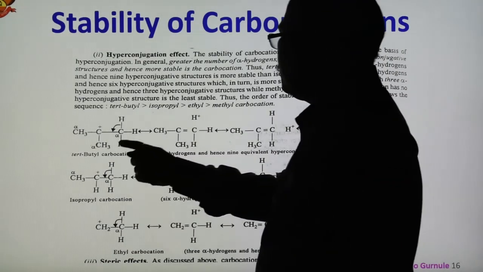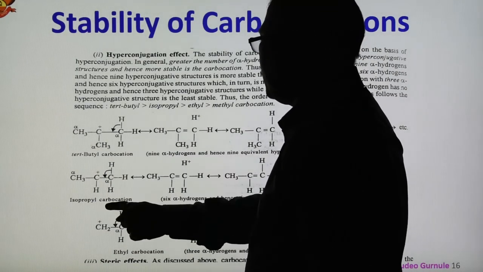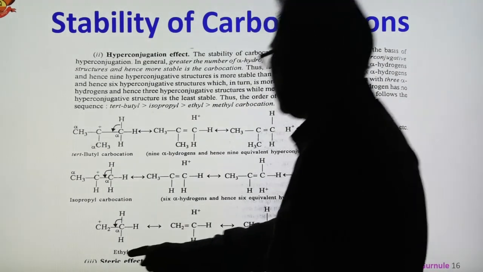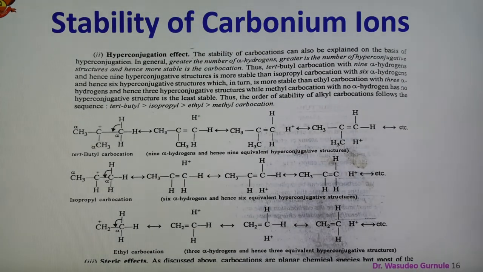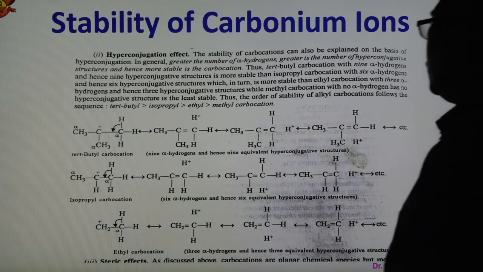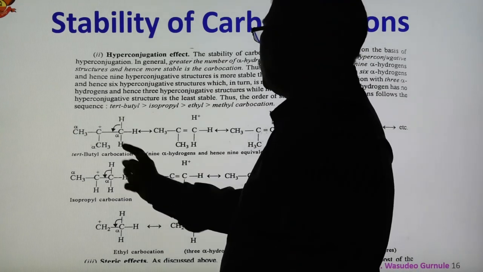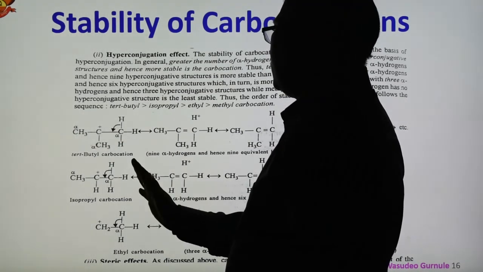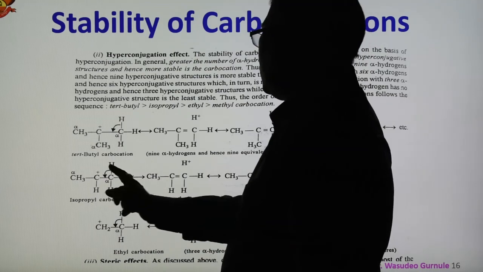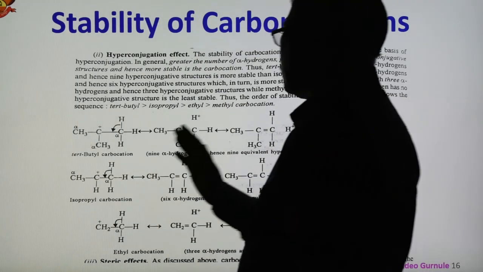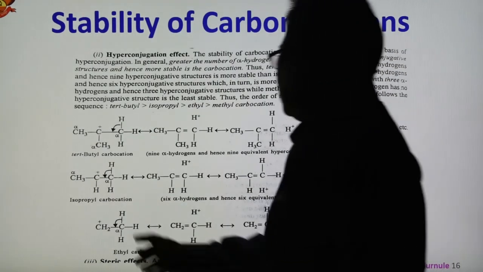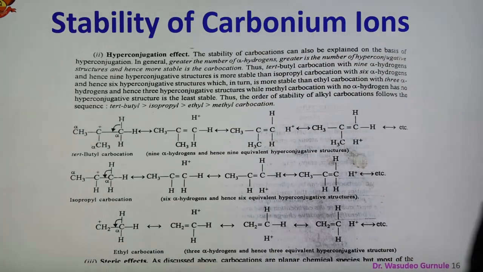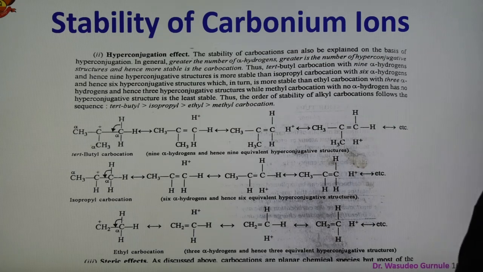That is, tertiary butyl is more stable than isopropyl carbocation, which is more stable than the ethyl carbocation, and this is more stable than the methyl carbocation. Here there are 3, and these 3, a total of 9 alpha hydrogens. Here 3 and these 3, a total of 6. And in this case 3 alpha hydrogens are there. So depending upon that, these are explained on the basis of the hyperconjugative effect.